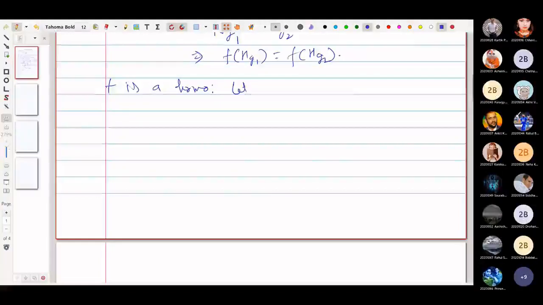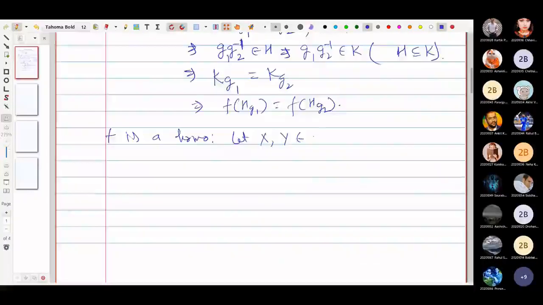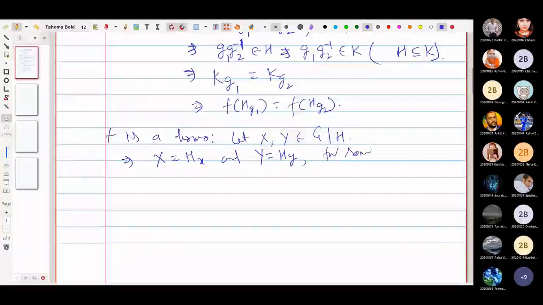So let us consider capital X, capital Y belonging to G by H. This implies that they have the form: let us write capital X equals Hx, and capital Y equals Hy, for some x and y belonging to G. Now consider f of XY.